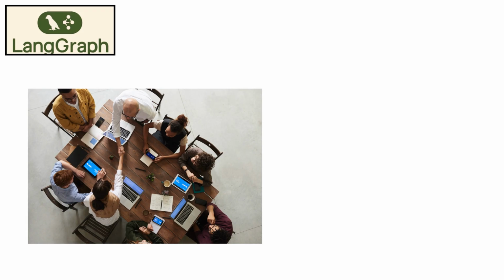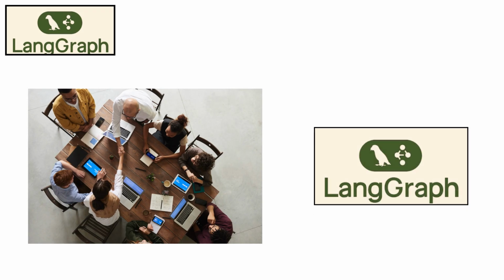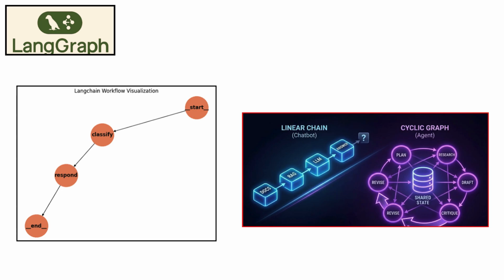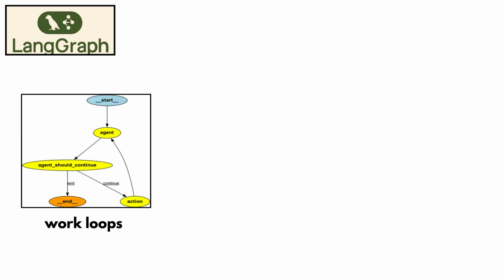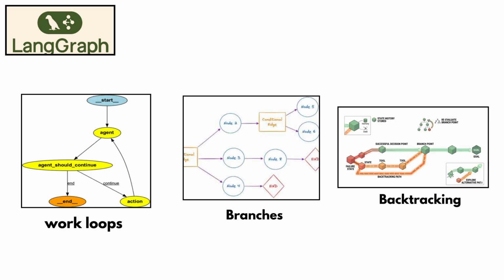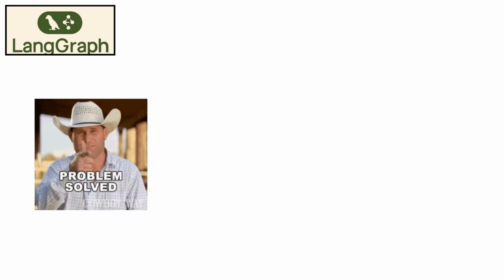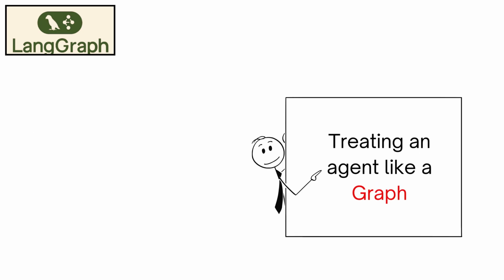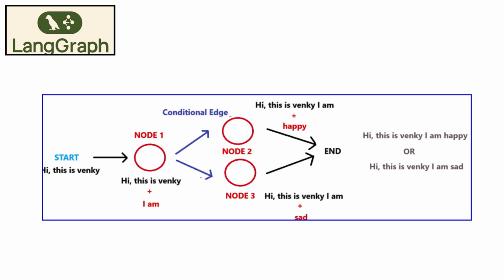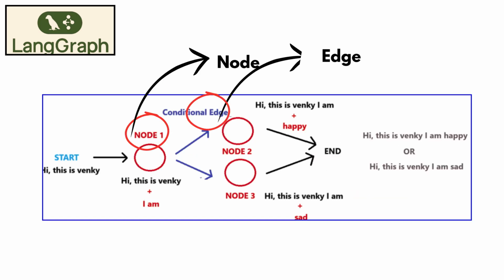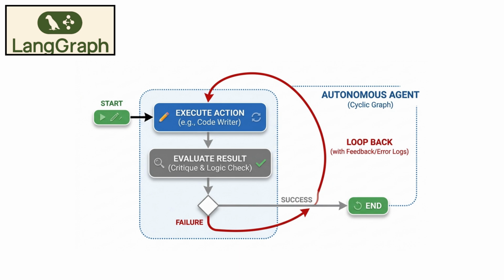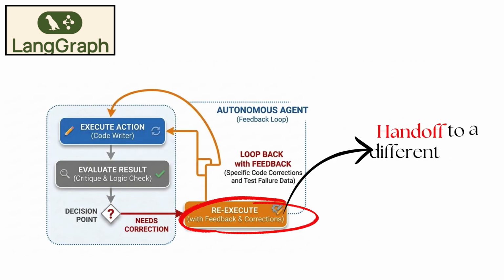Which is exactly why the same team built LangGraph. Agents that just call tools in a straight line break the moment a task gets complicated. Real work loops, branches, and sometimes has to backtrack. LangGraph solves that by treating an agent like a graph, not a script. Every step is a node. Every decision is an edge. The agent can loop back, retry a failed step, or hand off to a different node entirely.